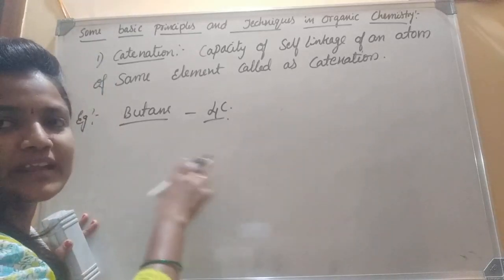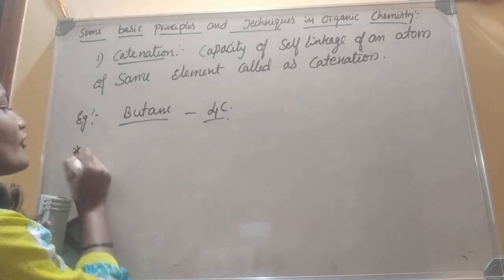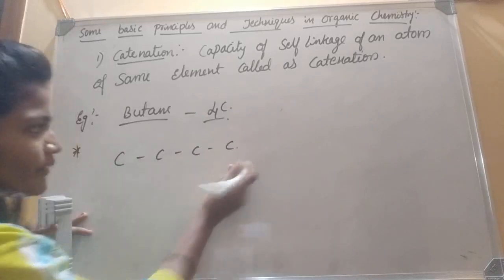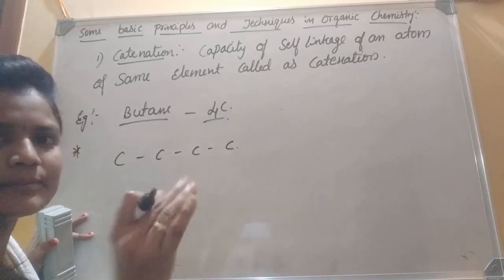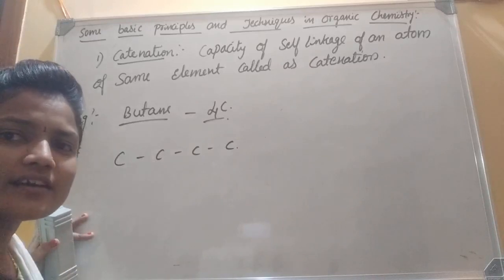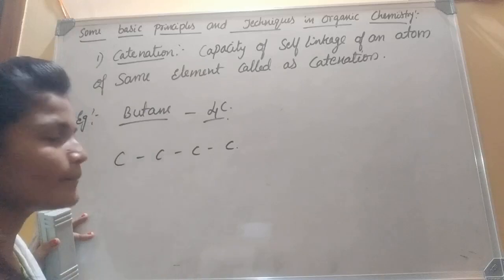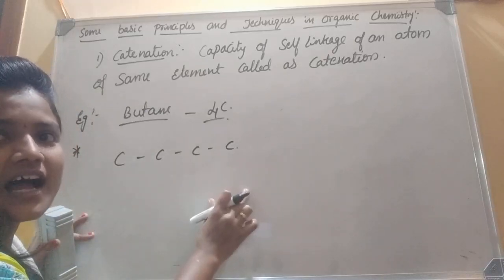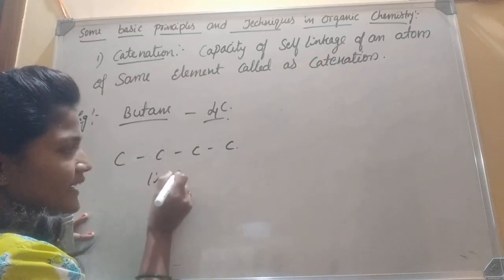I will show this with the example of butane. Butane means the number of carbon atoms is 4: 1, 2, 3, 4. Here I didn't fulfill the valency with hydrogens, just for your remembrance. This we call a long chain, or linear structure.